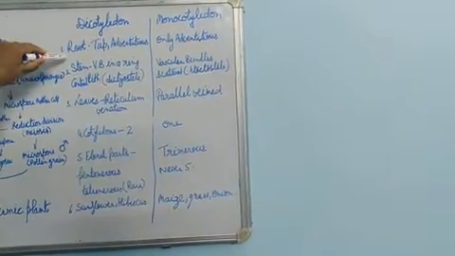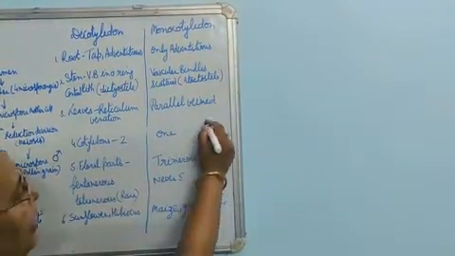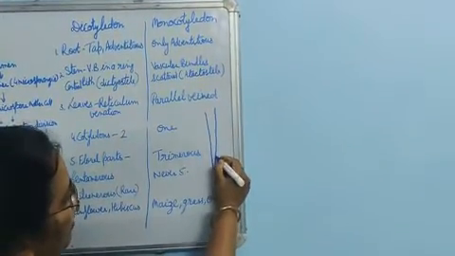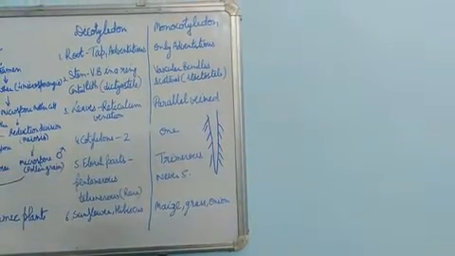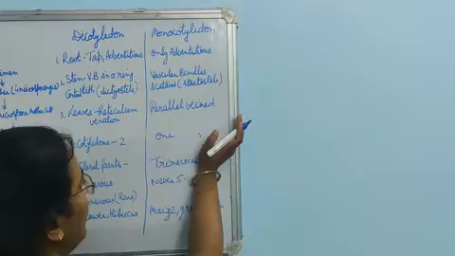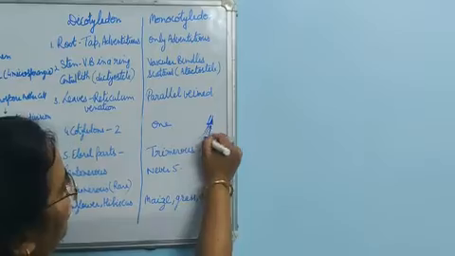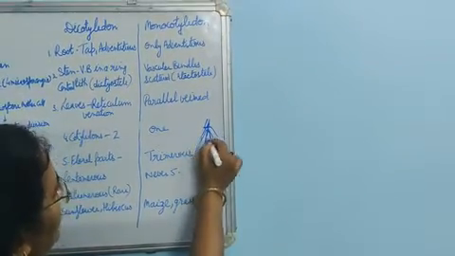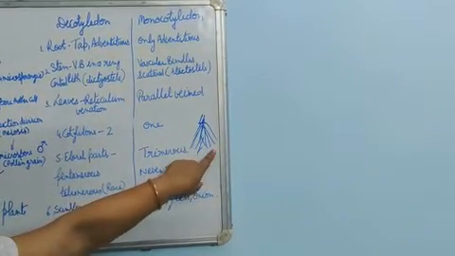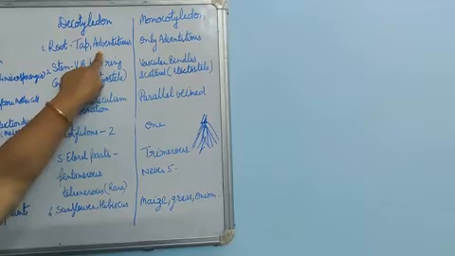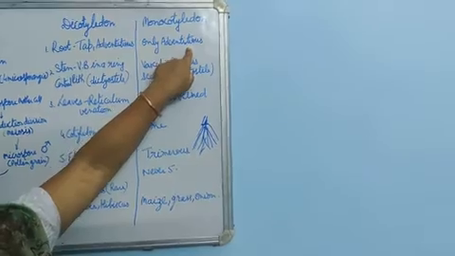Like, we will start with the root. The root system of dicot is the taproot. One main root is present. From the main root, many small branches arise. That is known as the taproot system. Monocots have adventitious roots, or fibrous roots. From the base of the stem, many hair-like roots arise. They do not have a main root. Many fibrous roots arise. That is known as adventitious root. So dicots have a taproot, while monocots have only adventitious roots.